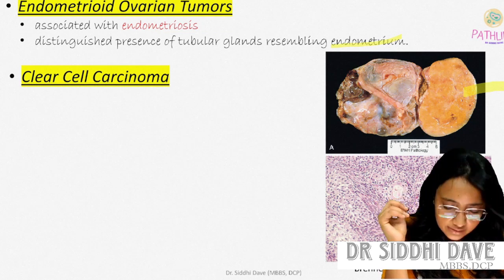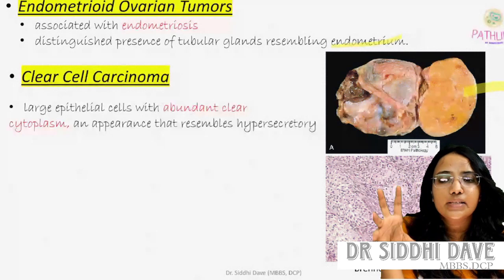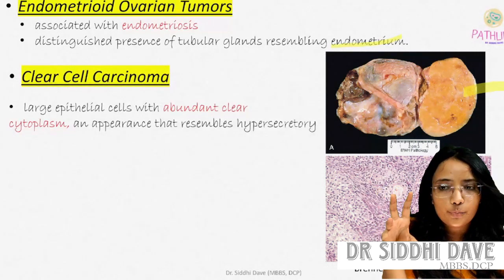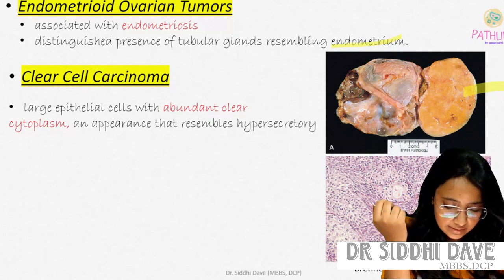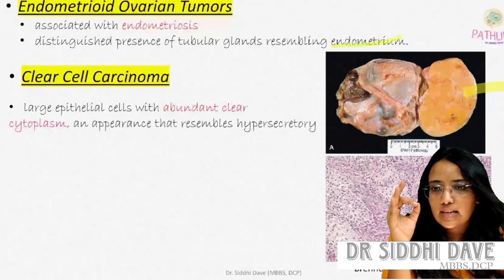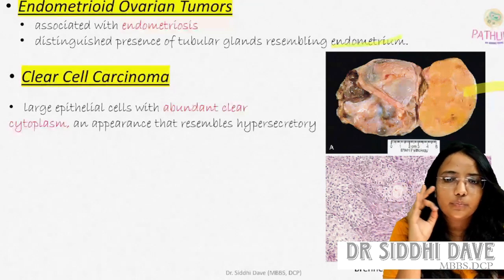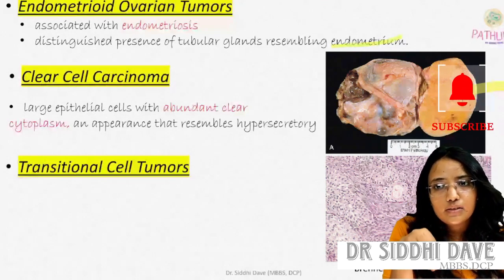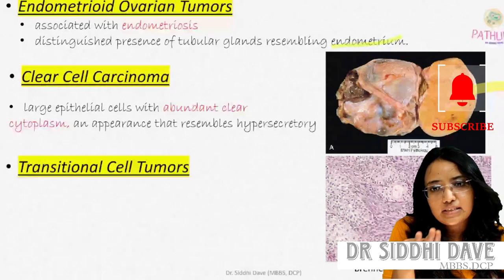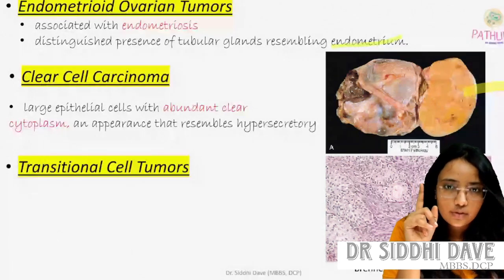In clear cell carcinoma of the ovary, there are large epithelial cells with abundant clear cytoplasm and an appearance that resembles hypersecretory endometrium. Then transitional cell tumor. This is also one of the most important MCQs, and a question for PG residents in slide seminars too.